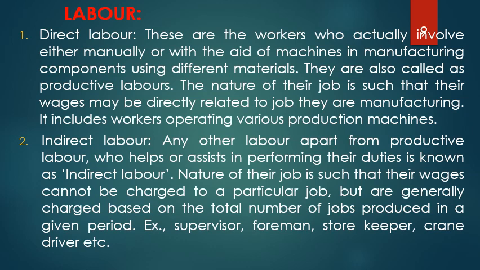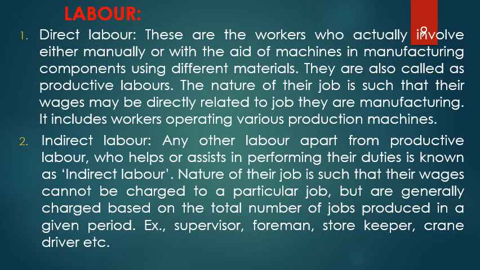Next comes the indirect labor. The indirect labor, they are not directly involved in manufacturing that particular part. Then who are they? See, for example, a person who brings the raw material to the person who is trying to prepare a bolt and nut. He brings the raw material in a trolley, drives a trolley and brings it to the forging section.